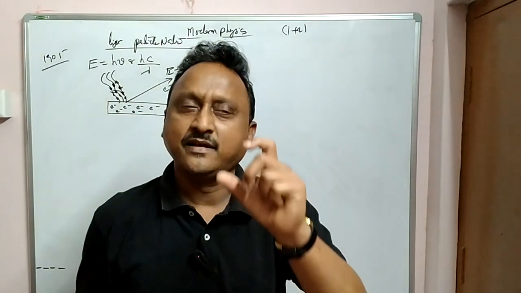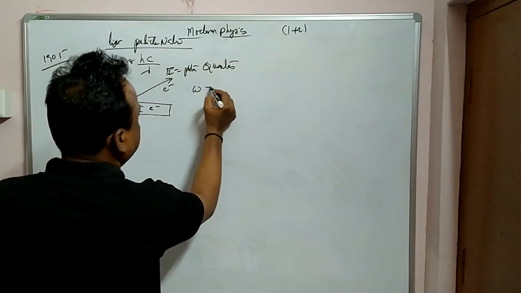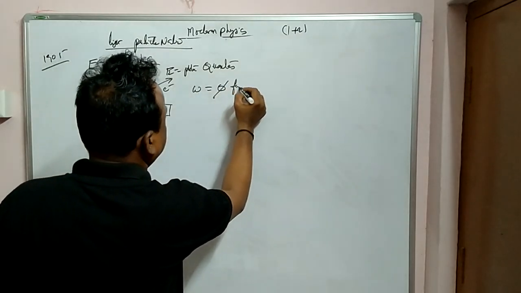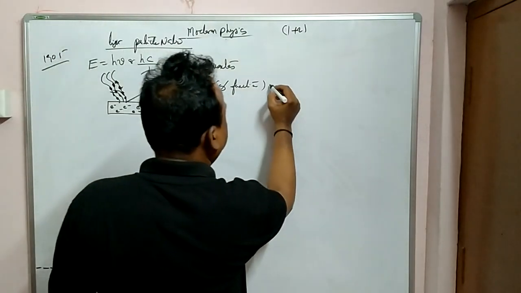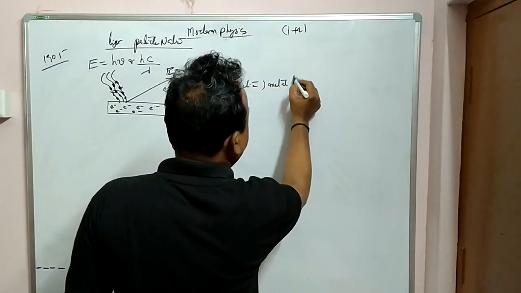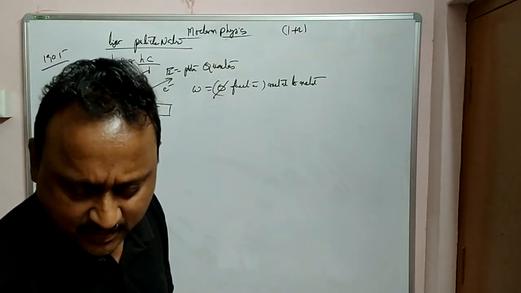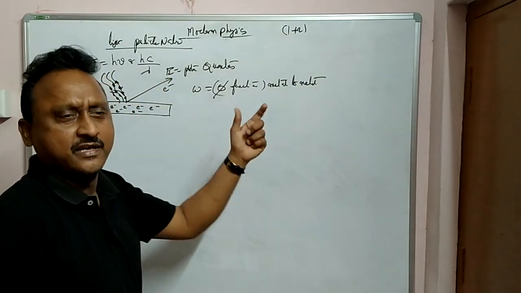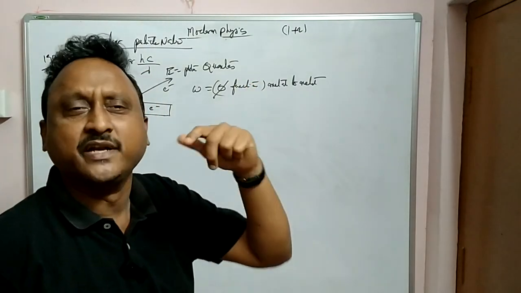Not only that, for different metals there is a work function, W is equal to phi. This work function varies from metal to metal. For cesium it is one value, for another metal it is different. So the work function value differs from metal to metal.